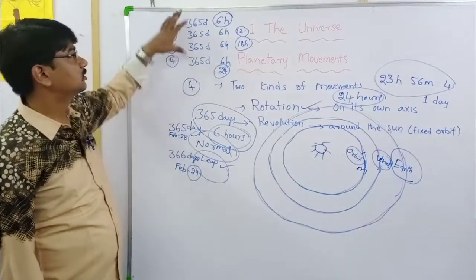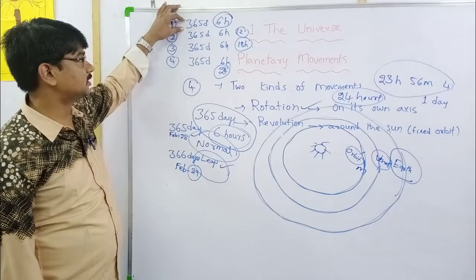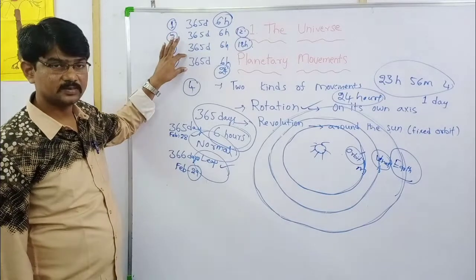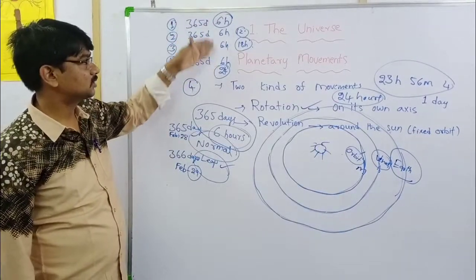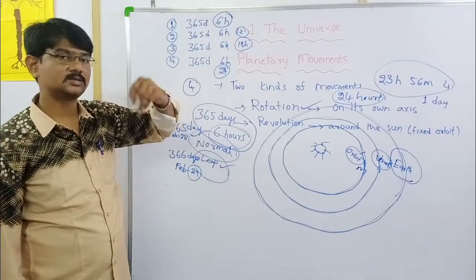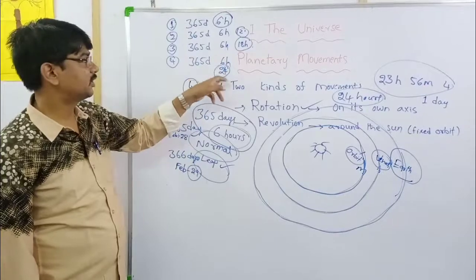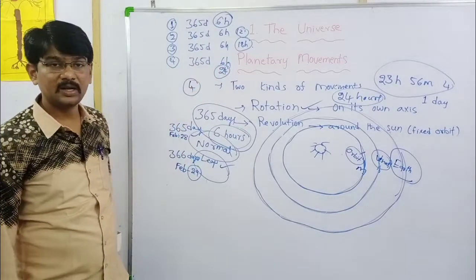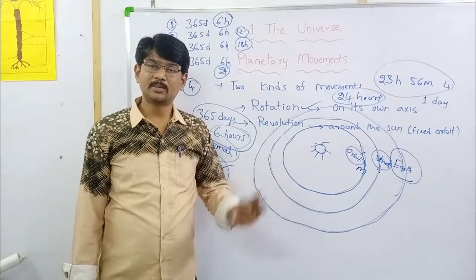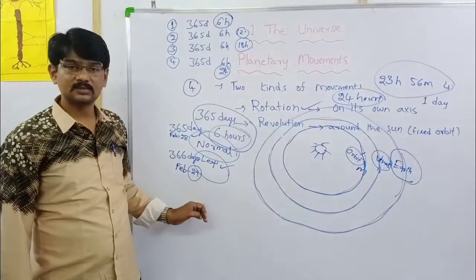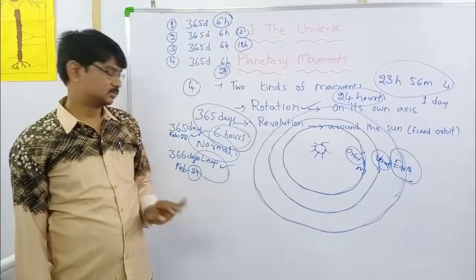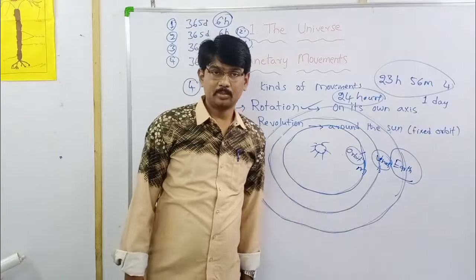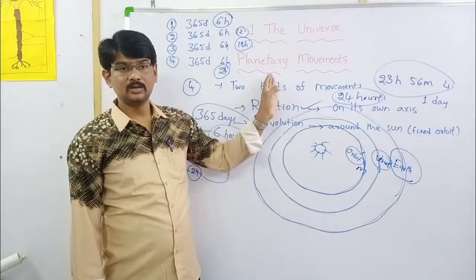How is this one day increasing? Already we discussed. Every year, 365 days 6 hours. For 4 years, 6 plus 6 plus 6 plus 6, 4 sixes are 24 hours. One day is increasing. How many days in the month of February? In a normal year, 28 days. In a leap year, 29 days. This is about the topic of planetary movements.